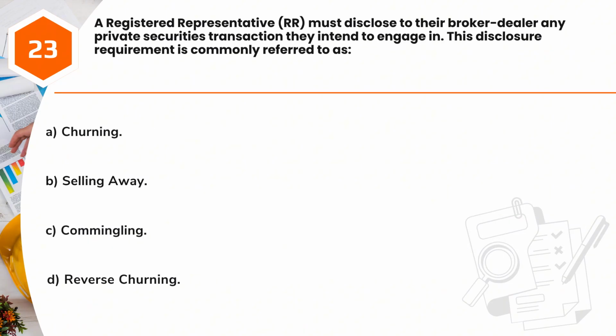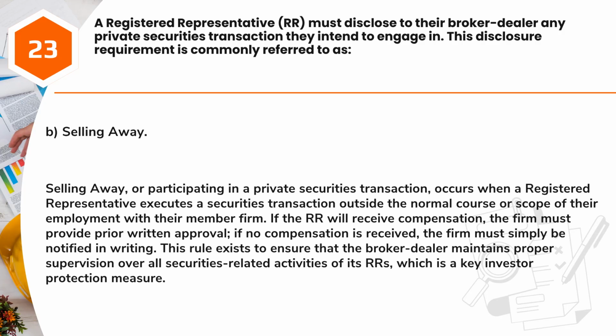Question 23. A registered representative, RR, must disclose to their broker-dealer any private securities transaction they intend to engage in. This disclosure requirement is commonly referred to as A. Churning. B. Selling away. C. Commingling. D. Reverse churning. Answer: B. Selling away.